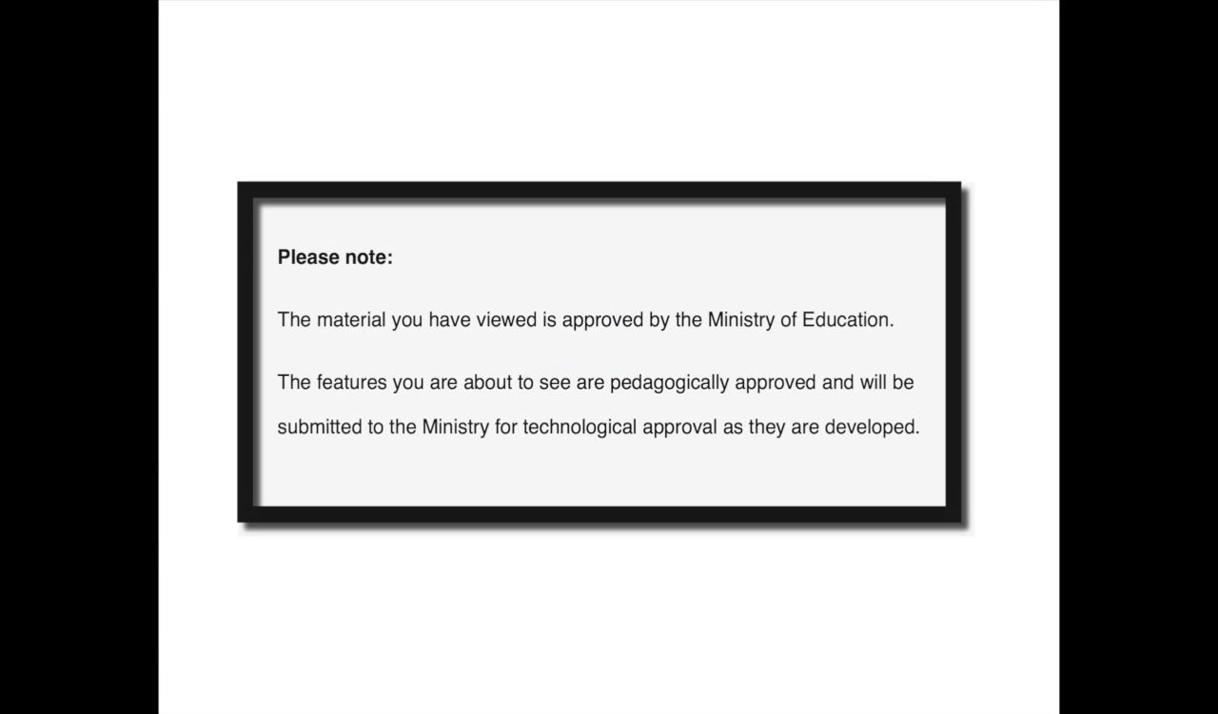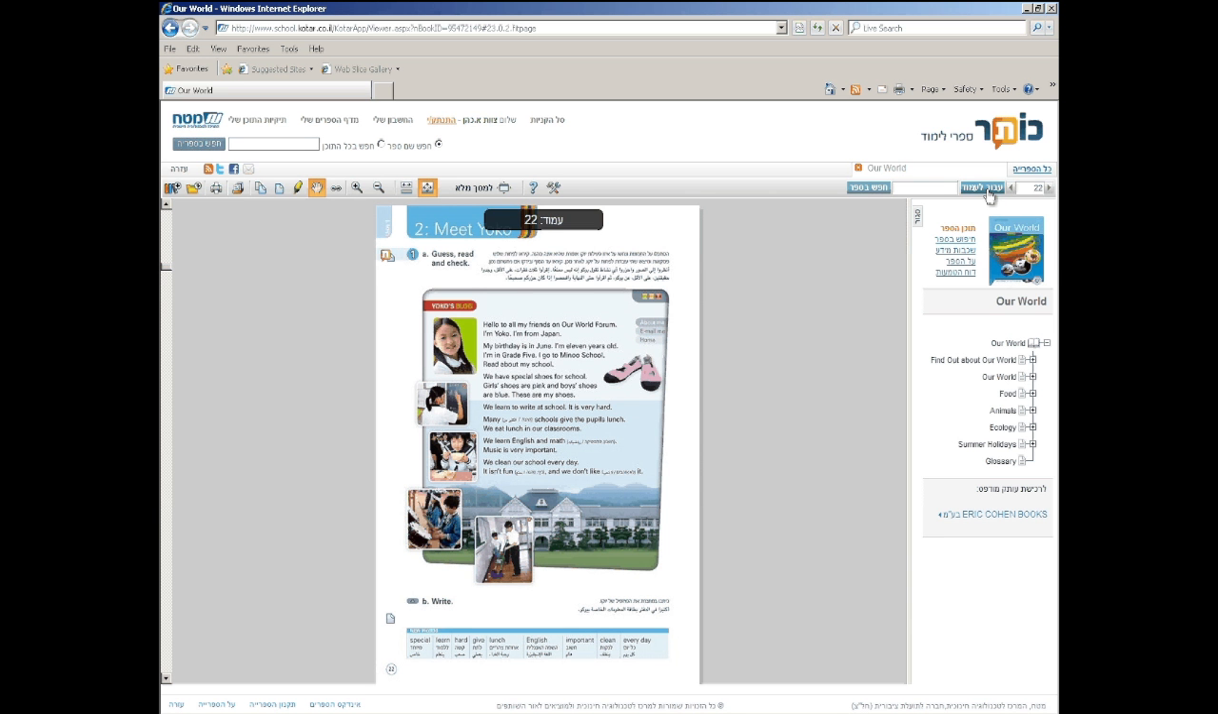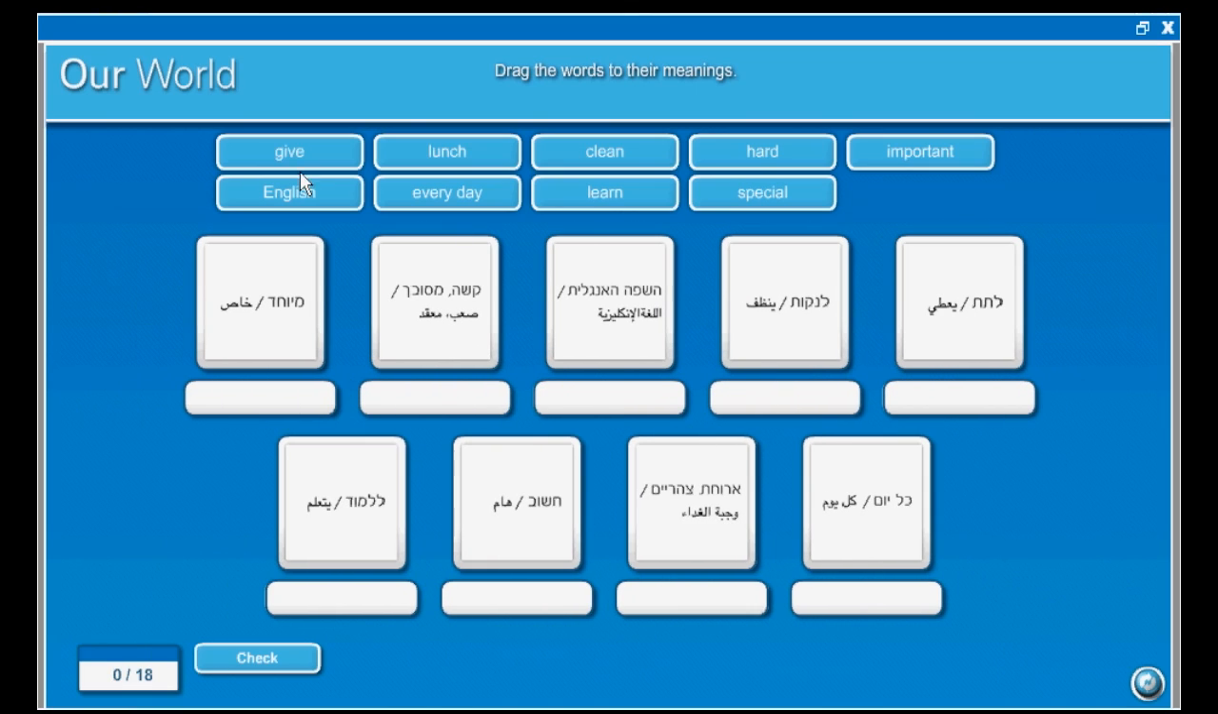Now we would like to show you the interactive features currently being developed, as well as ECB's unique learning management system. On this page, we have a reading text. Active words can be pre-taught through our word list feature. Let's click on the interactive word list. Here, pupils can match each word to its meaning in Hebrew or Arabic.